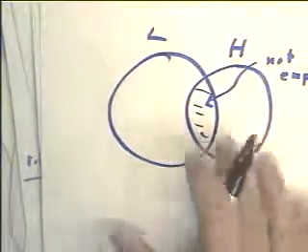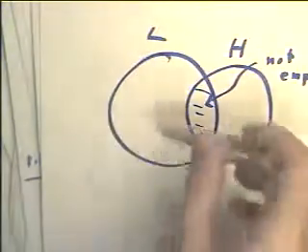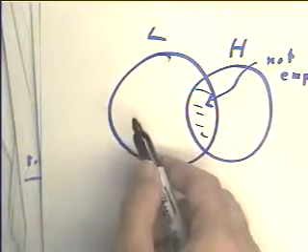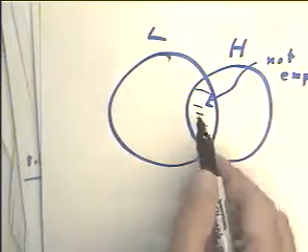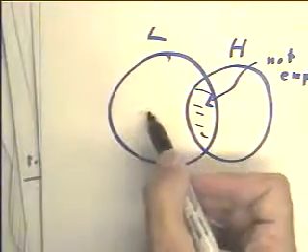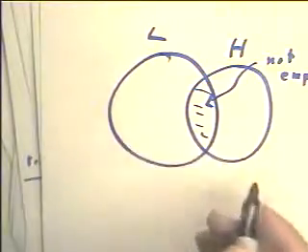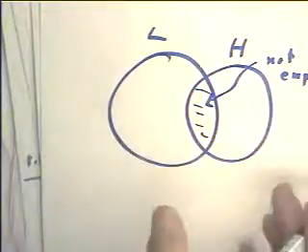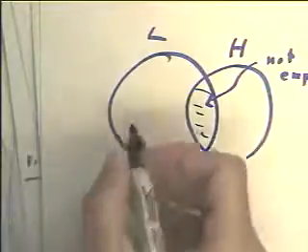And the question is, which is it? Okay, does the set of judges have to intersect the non-empty part, or can we draw it in here so that it doesn't? Well, we're trying to disprove the argument. If we can't disprove it, then it's valid. If we can disprove it, then we have to conclude that it's invalid.